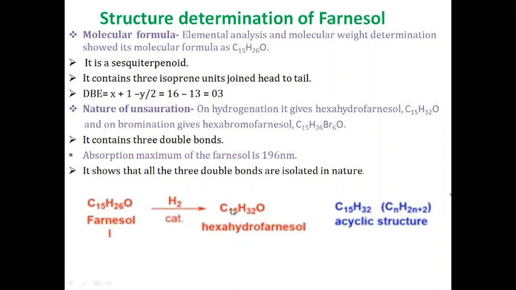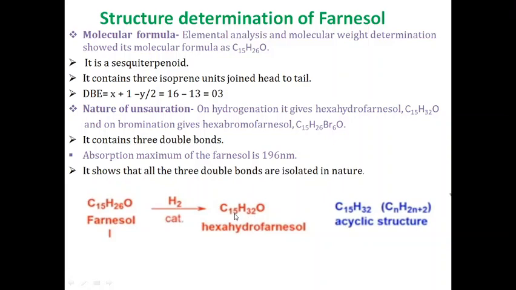This hydrogenation method gives very useful information about the structure of farnesol. As you can see, hexahydrofarnesol is C15H32O and farnesol is C15H26O. This hexahydrofarnesol was isolated and its molecular formula was determined using chemical analysis, and it was given as C15H32O.